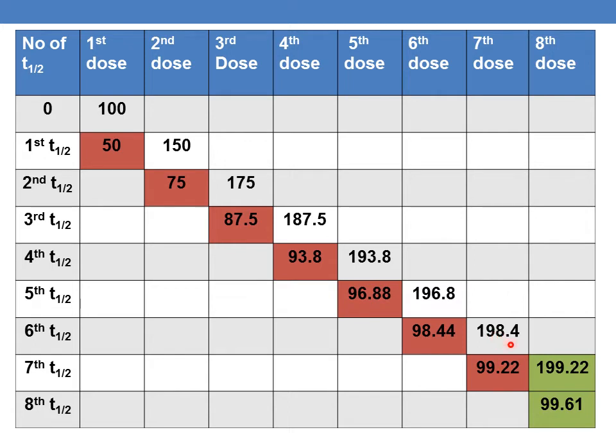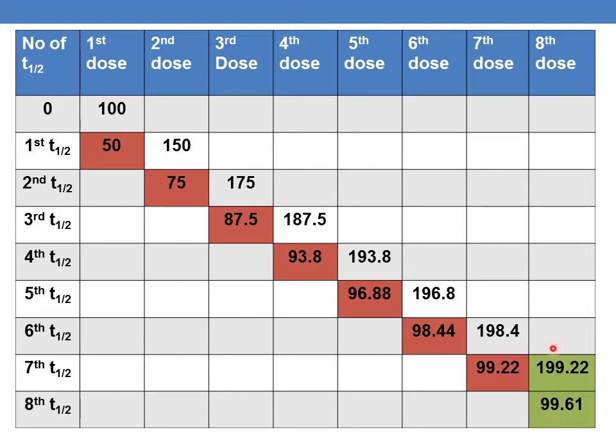And in this case, after the 8th dose, A max will be 199.22 mg, which is almost 200 mg, which is double the dose of the drug. And A minimum will be 99.66, which is almost 100 mg, that is the dose of the drug.